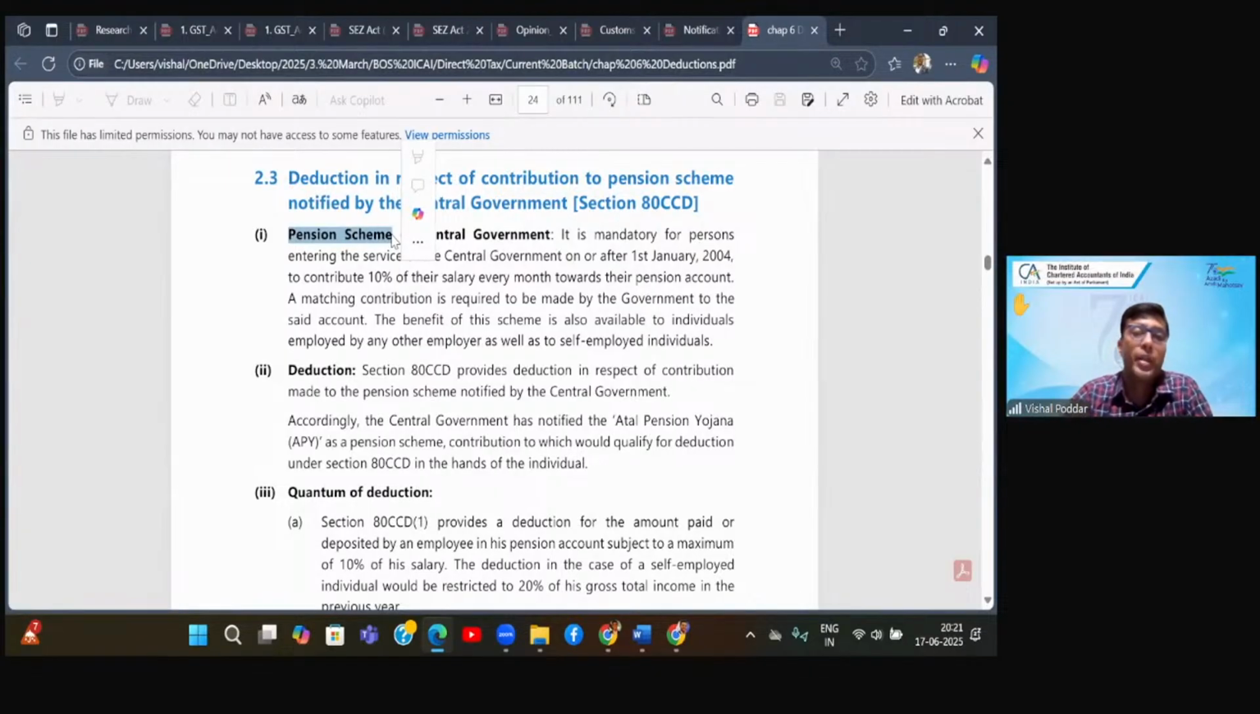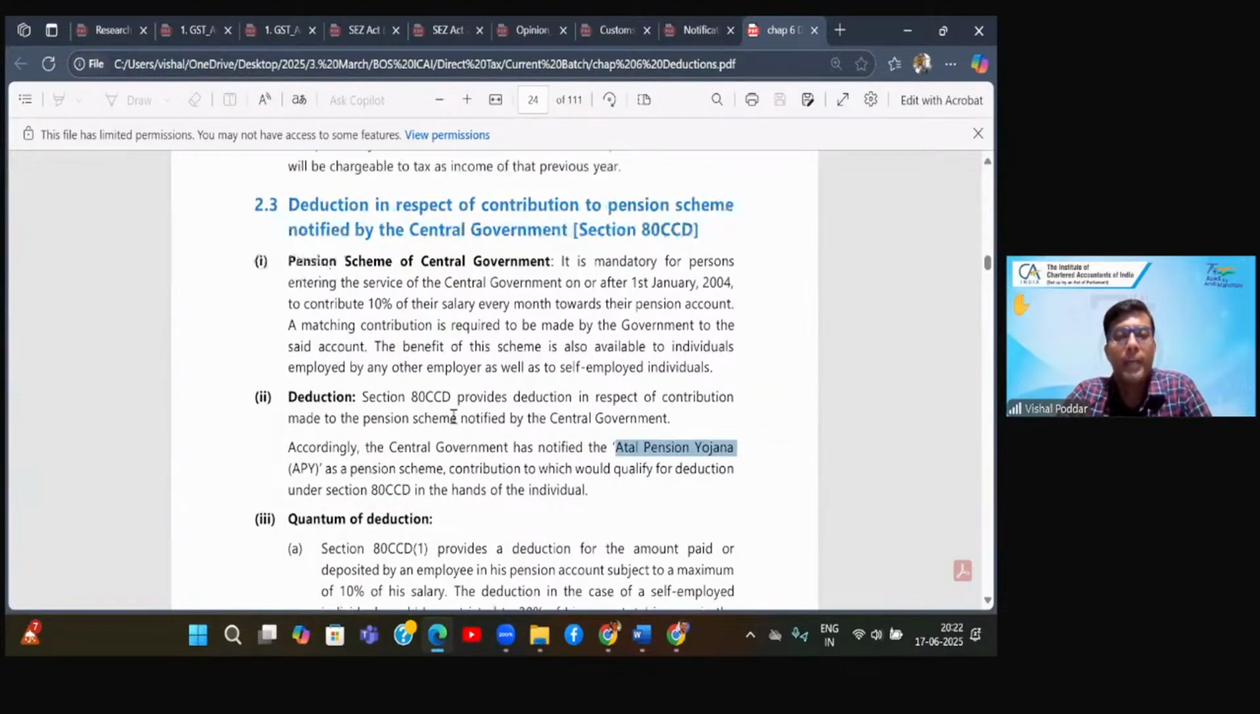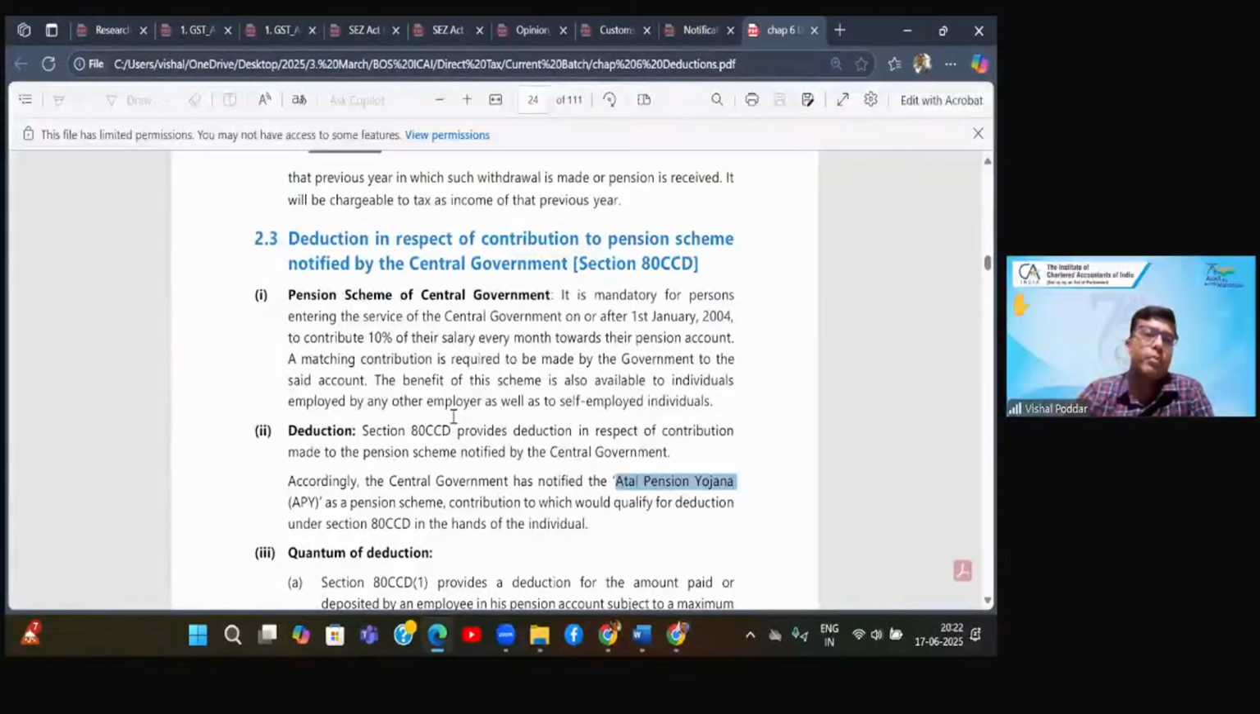This is the pension scheme, the pension plan of the central government. In fact, there is a particular name to this plan. It is called the Atal Pension Yojana, named after our respected past Prime Minister Shri Atal Bihari Vajpayee ji. So, where you are contributing to the pension plan set up by the central government, it is also called NPS, National Pension Scheme.